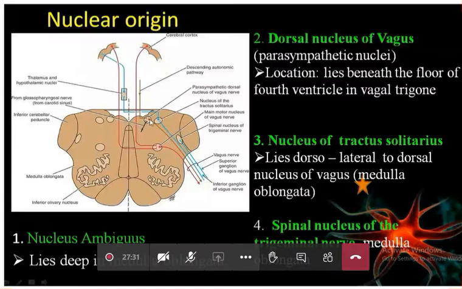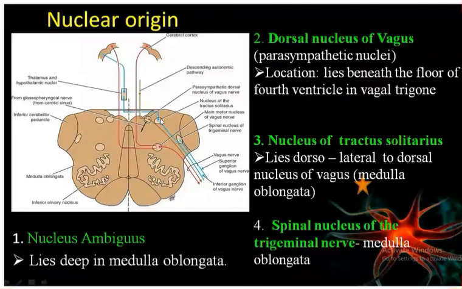can see the nucleus of tractus solitarius. So can you name the nerve which is forming the nucleus of the tractus solitarius? There are mainly the three nerves. 7, 9, 10. So 7, 9, 10 combinedly, those will have the combined nucleus that is known as the nucleus of tractus solitarius. And this nucleus of tractus solitarius is receiving the taste sensation. So it is receiving the special sensation from the tongue.